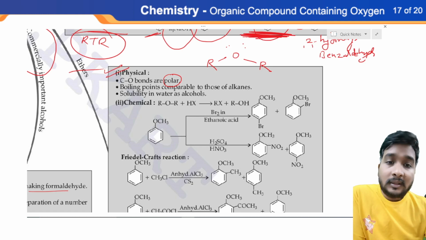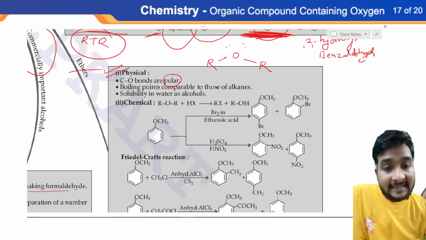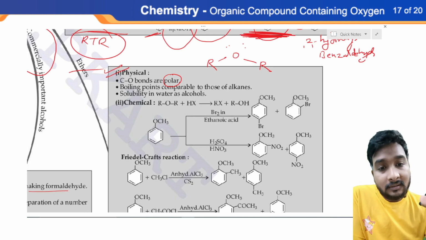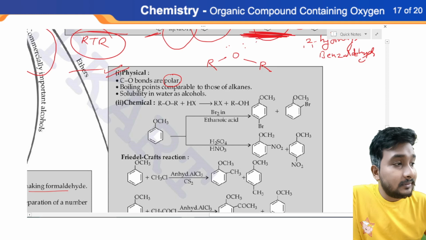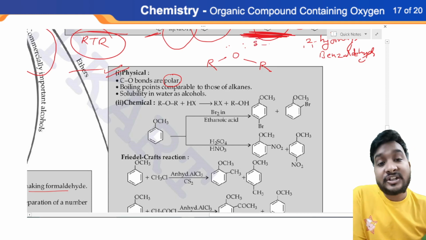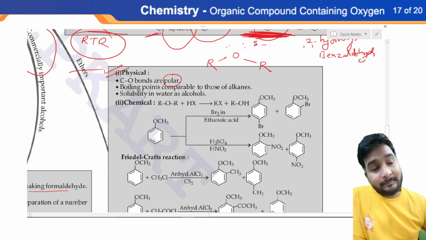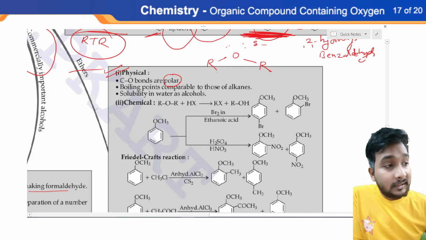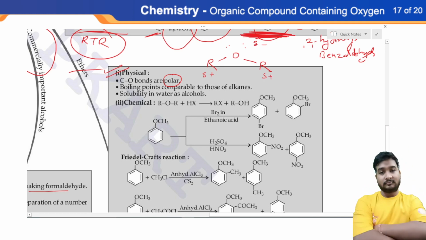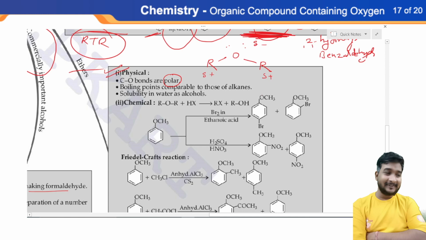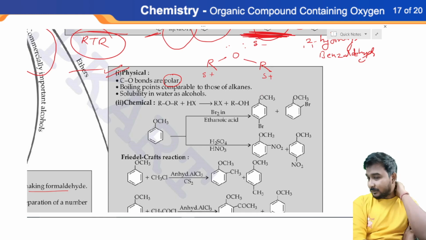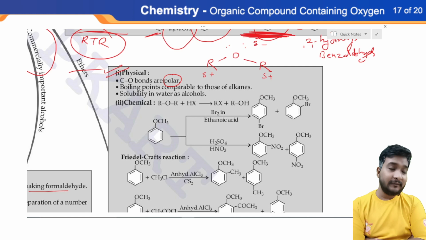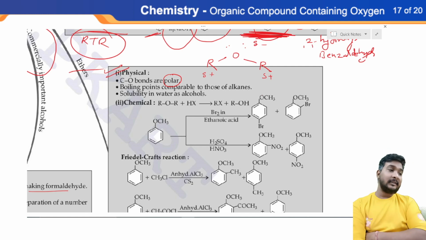In a compound, any atom containing electron density will be represented as delta negative, or we can say partial negative. So if it is a partial negative atom, then other atom should be partial positive. Yes or no? Completely yes. So if a molecule is exhibiting partial negative and partial positive at the same time, then these kind of molecules are called polar molecules.